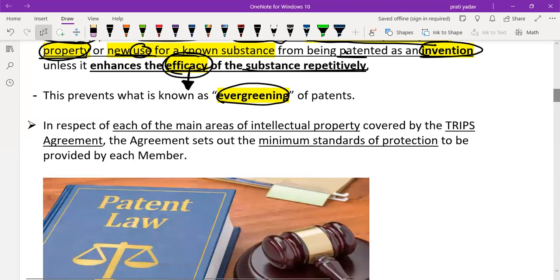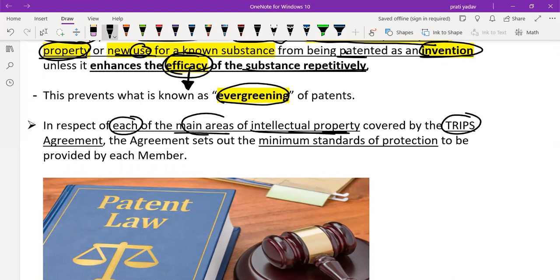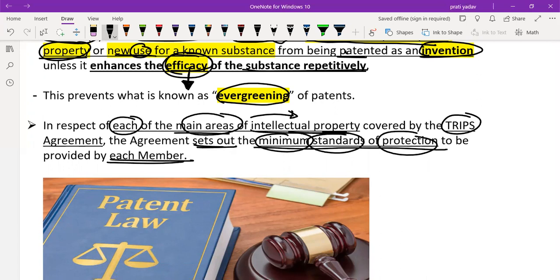In respect of each of the main areas of intellectual property covered by the TRIPS agreement, the agreement sets out the minimum standards of protection to be provided by each member. Because under TRIPS the main areas of intellectual property are covered, the TRIPS agreement says that each member country must provide a minimum standard of protection for their products.